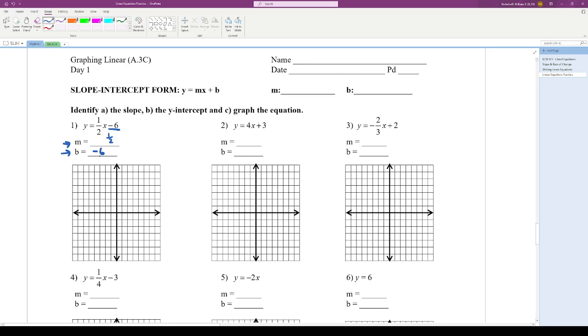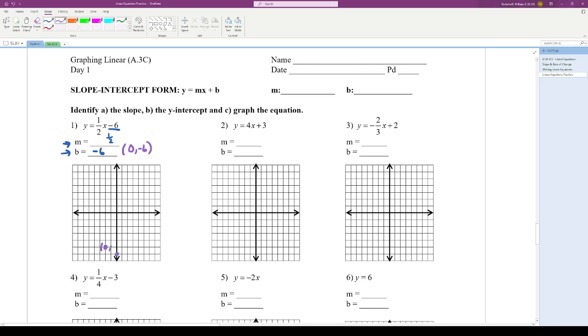So that -6 is telling us our y-intercept is down here, not up here. So let's place our y-intercept. When we intercept the y-axis, that means we're on this middle line here, and that means we have a point at (0, -6). That is our y-intercept. X equals 0, and then we go down 1, 2, 3, 4, 5, 6 to find our y-intercept right there